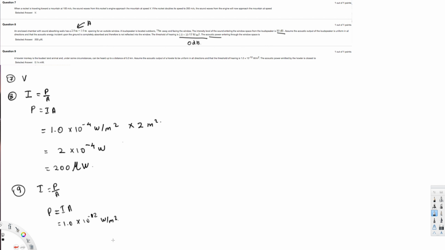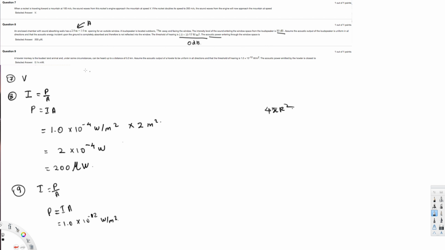Now what area we have to find? Because in this case we have to think about how the sound waves will travel in the atmosphere, right? So whenever you see, the sound wave is always going to be traveling in a sphere shape. So we have to apply the area of a sphere. The area of a sphere can be calculated by using 4 pi r square.